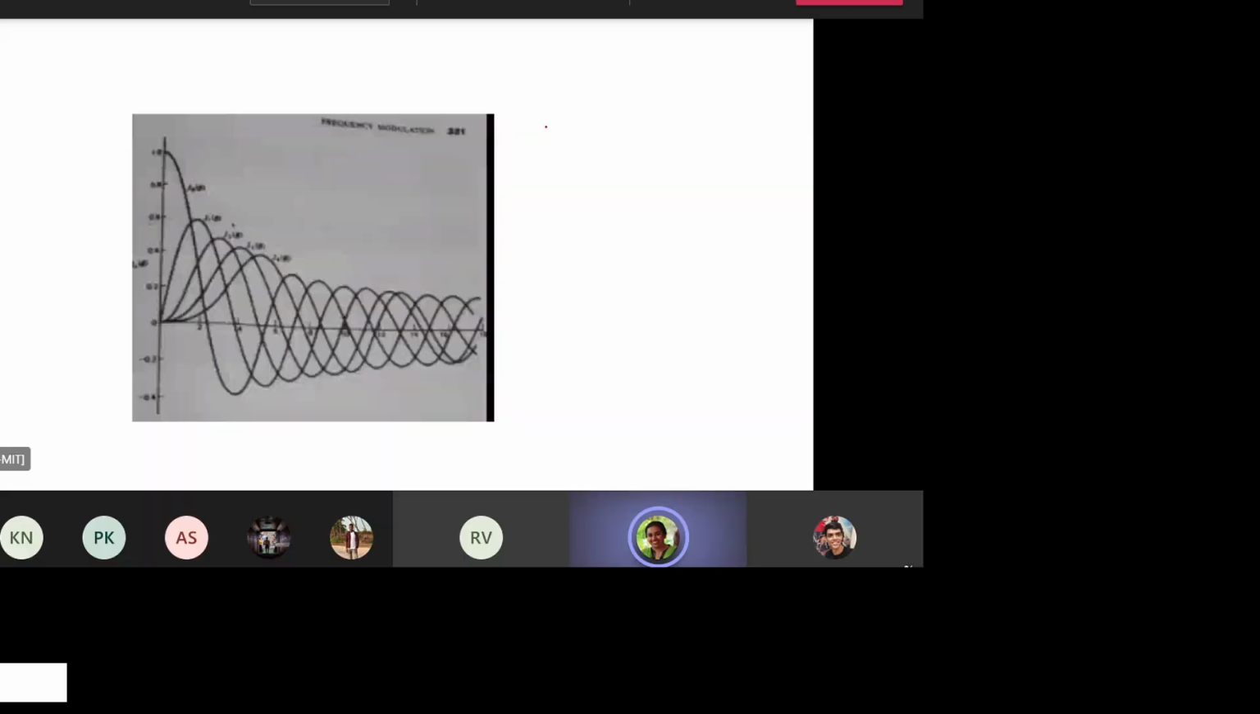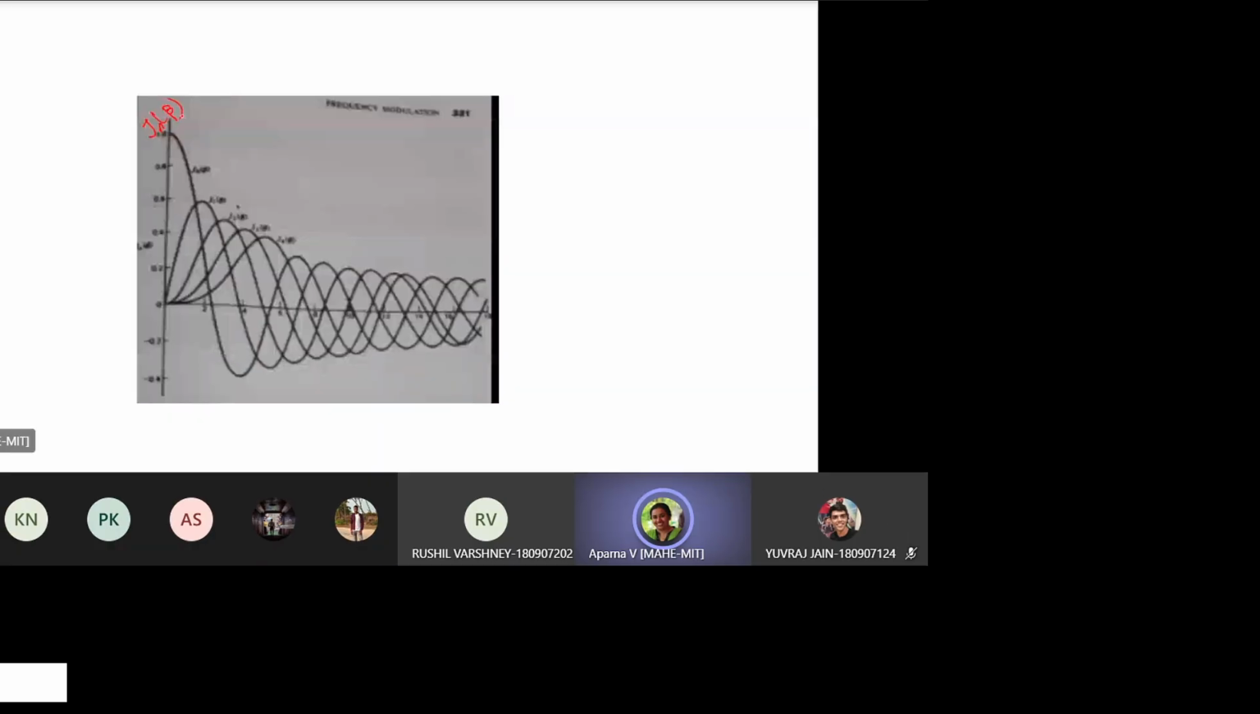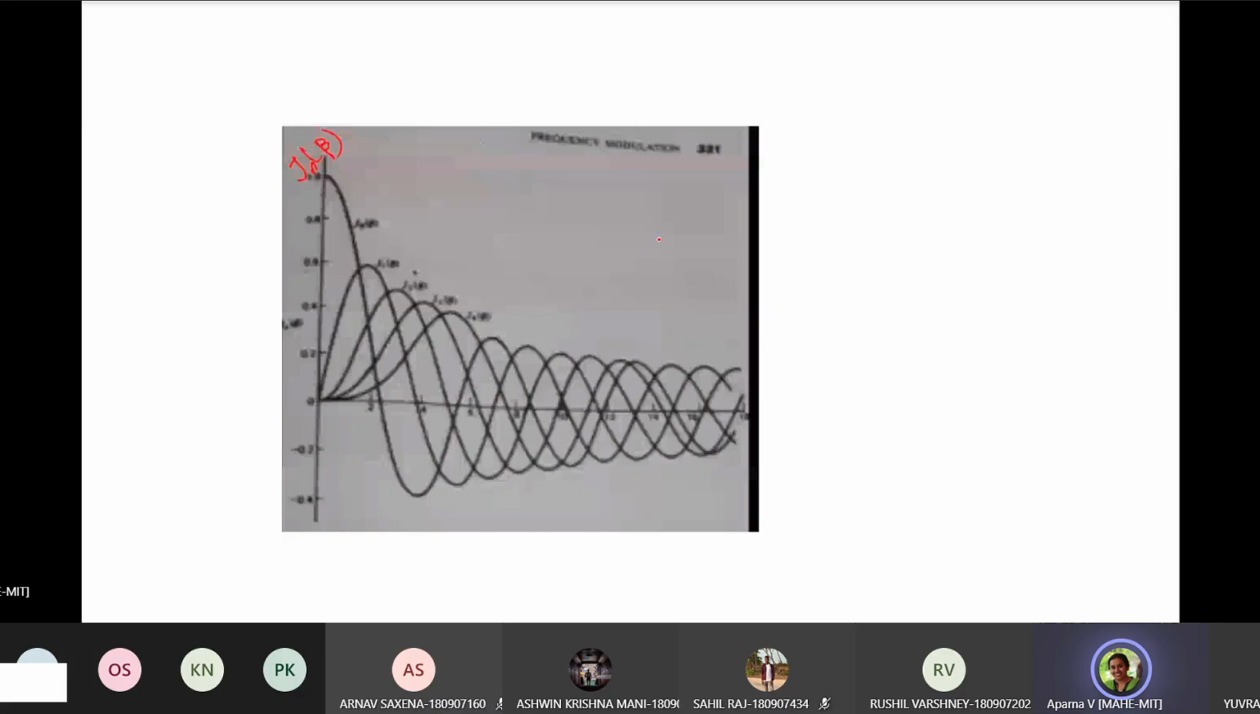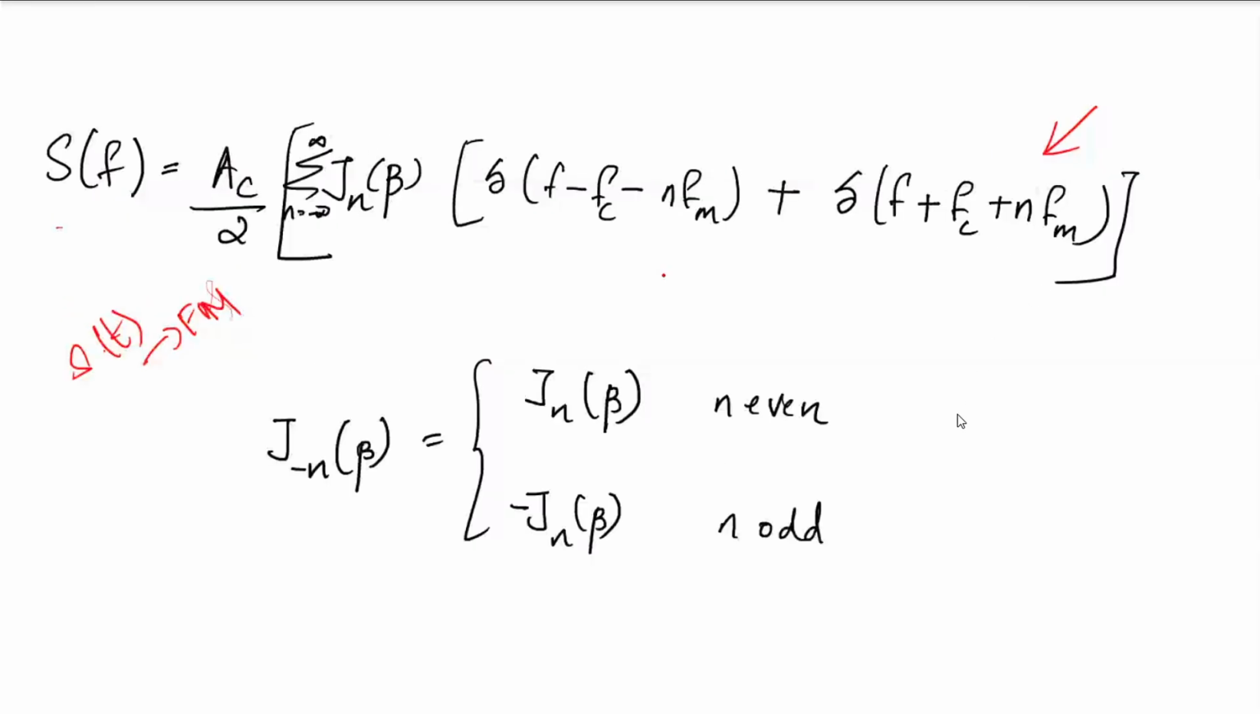So this is the Bessel function. Are you with me? This is the Bessel function Jn beta. The y-axis is Jn beta. So the point I wanted to convey is you have an infinite spectrum. The spectrum of an FM wave will be infinite. It will not be finite.